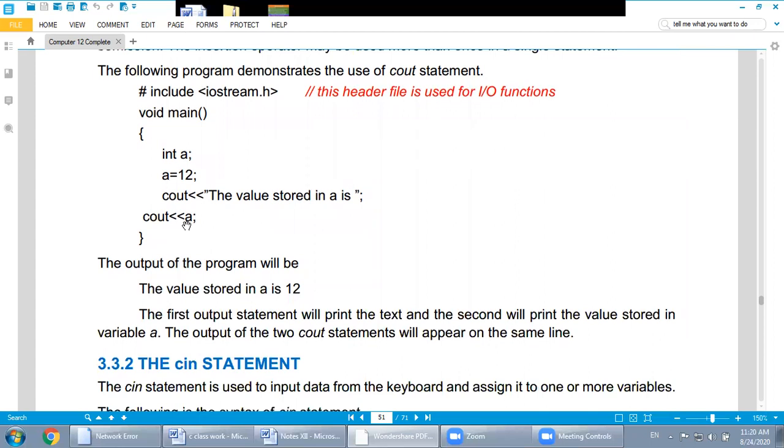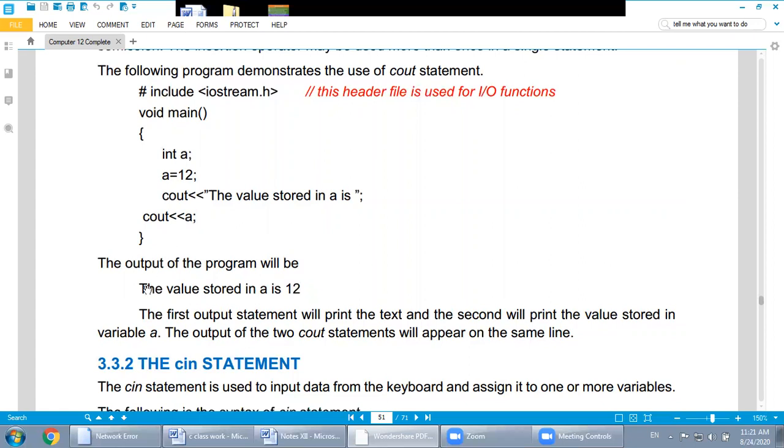Whenever we want to display the value of any kind of variable, we are not going to enclose that variable in double inverted commas. If I enclose this A in double inverted commas, it means it will be considered as a message, not to display the value of a variable.